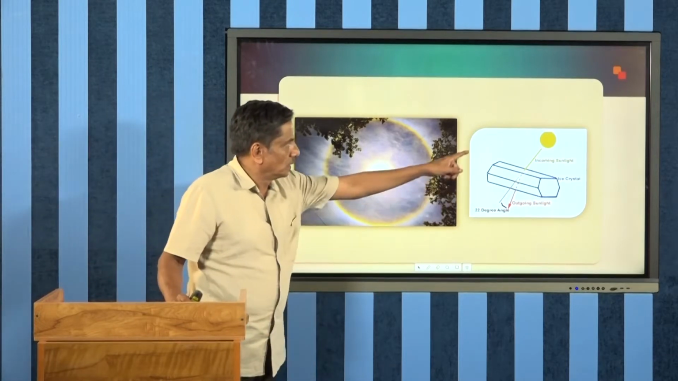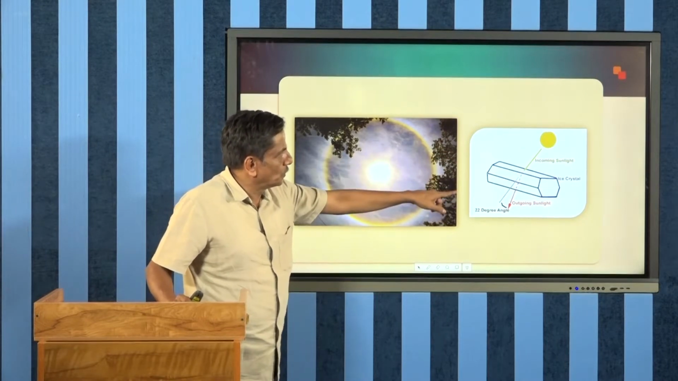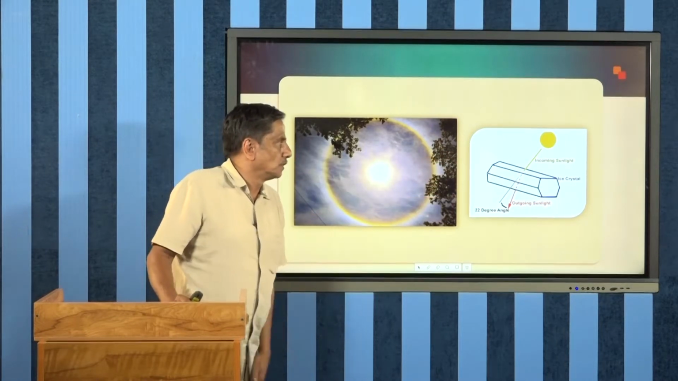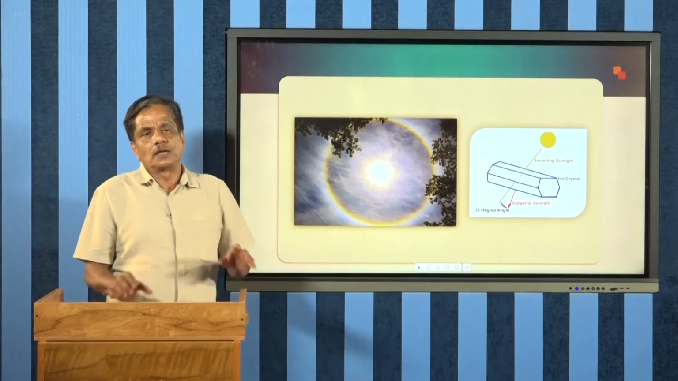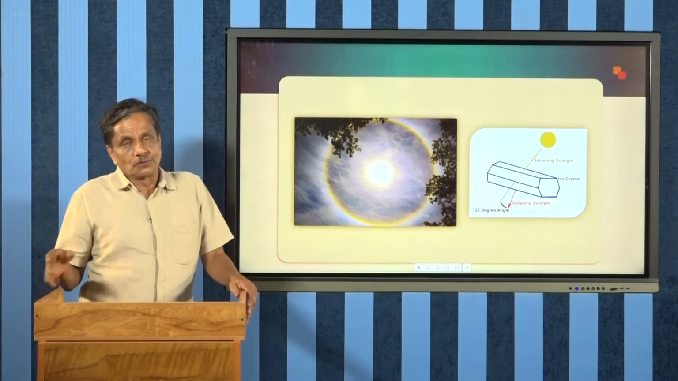So, this is the ice crystal, with incoming sunlight. When the angle of the crystal is 22 degrees, the angle of deviation is also 22 degrees during refraction. This effect will be pronounced in the sky.